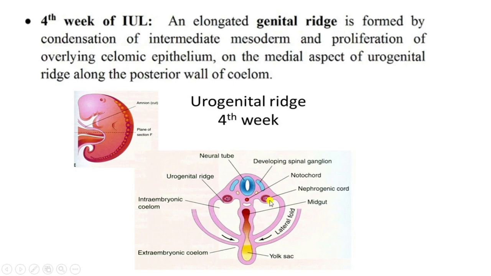Medial to the nephrogenic urogenital ridge, there is a condensation of intermediate mesoderm and proliferation of coelomic epithelium. This leads to the formation of the genital ridge. This is the nephrogenic ridge, and on the medial aspect of the nephrogenic cord there will be the formation of the genital ridge. This is called the genital ridge, right? So on the medial aspect of the nephrogenic cord and along the posterior wall of the intraembryonic coelom, there will be condensation of intermediate mesoderm and proliferation of the coelomic epithelium. This leads to the formation of the genital ridge.